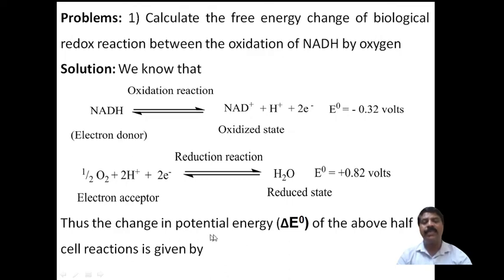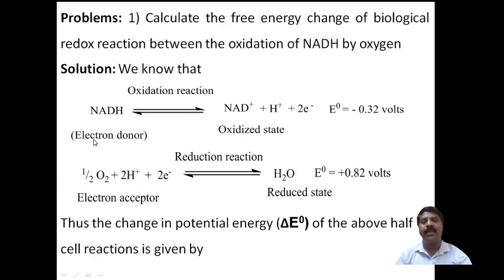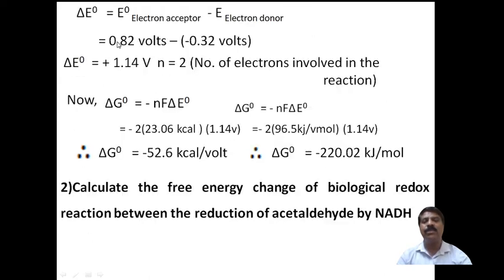Thus the change in potential, delta E of the above half cell reactions, is given by delta E equal to the redox potential of the electron acceptor minus the redox potential of the donor. So we put the acceptor first, 0.82 volts, minus minus 0.32 volt, the electron donor, and therefore